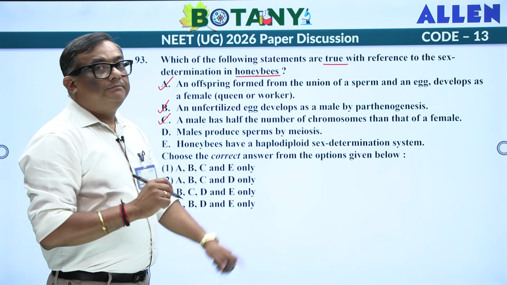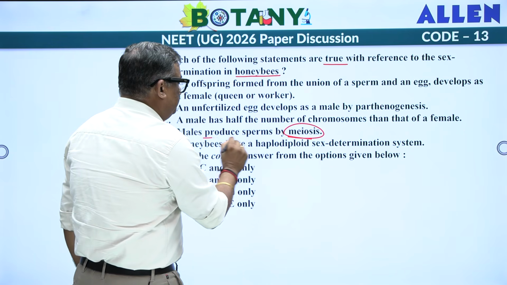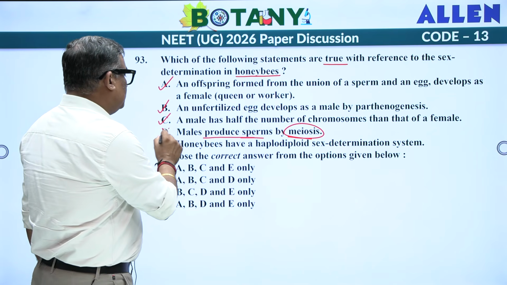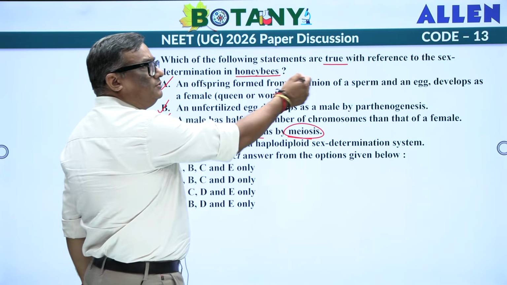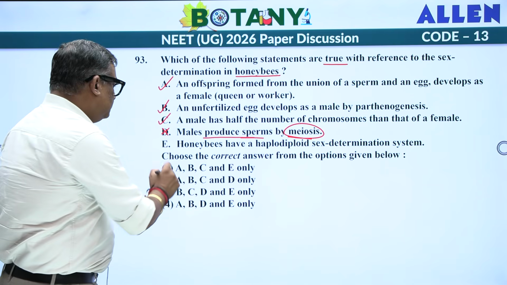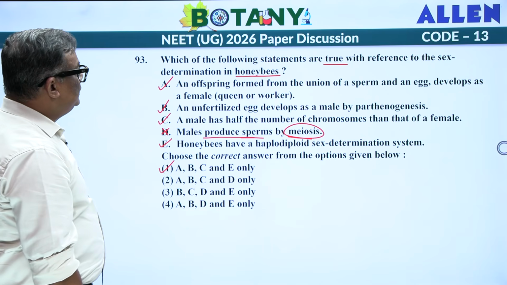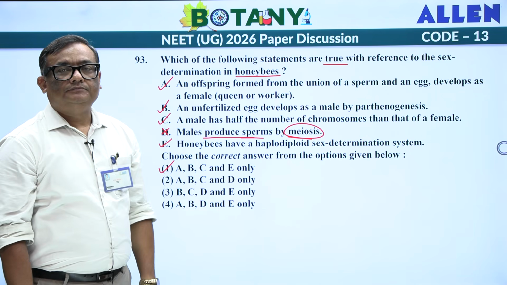Males produce sperm by meiosis. Now, look at this statement. Got it? So, D goes to be wrong. And honeybee have a haploid diploid sex determination. Just now I told you when I started with the question. So, this is E. So, the answer goes with A, B, C and E. That is with respect to honeybee.